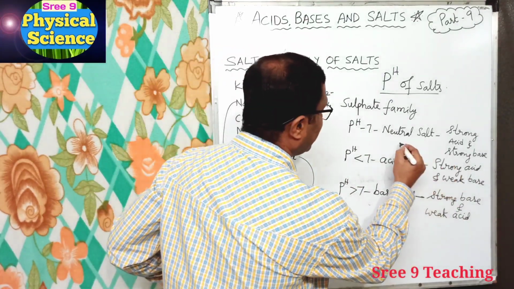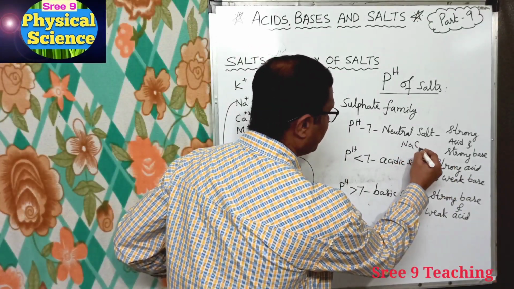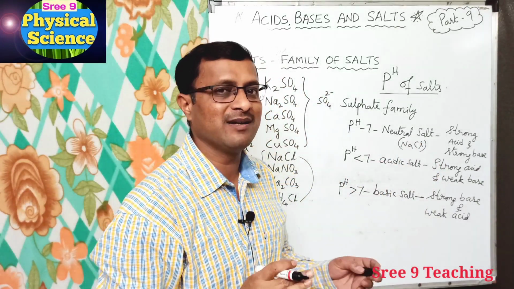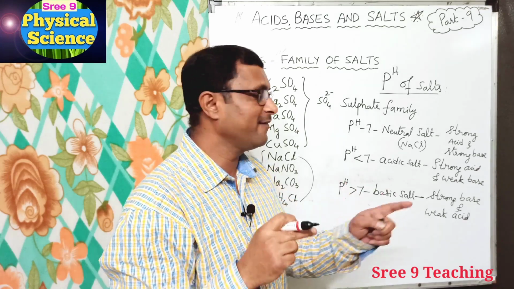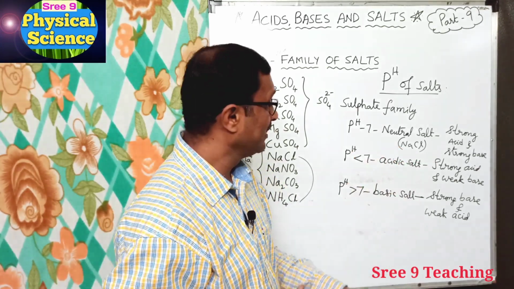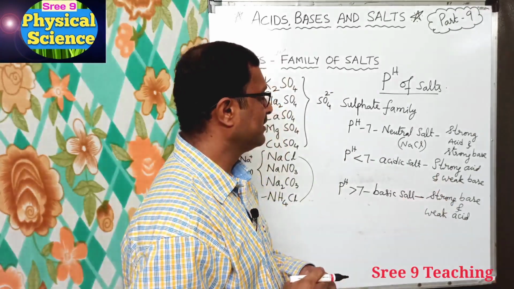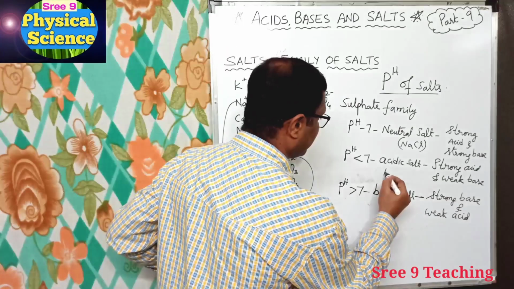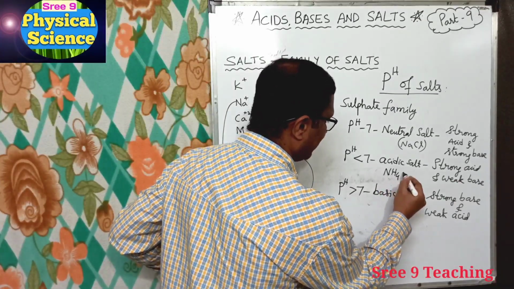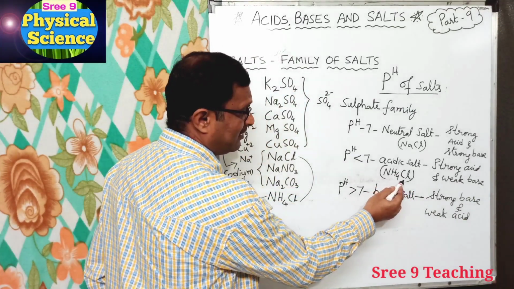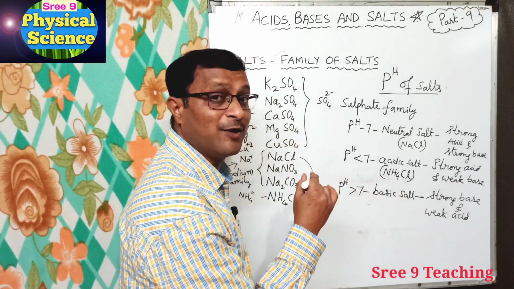Even we can write examples. For the neutral salt, sodium chloride is the example, because sodium hydroxide and hydrochloric acid are both strong, hence the salt formed from them is sodium chloride, which is neutral. For that pH is 7. For strong acid and weak base, the example is ammonium chloride, where the base is ammonium hydroxide and the acid is hydrochloric acid.